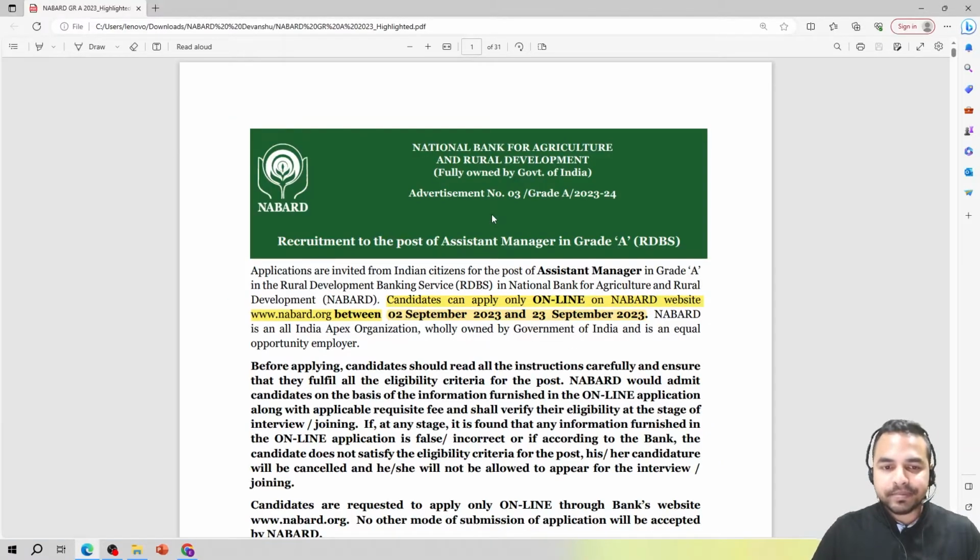So here you can see, as I told you, that this particular notification has been released by the NABARD, and it says that candidates can apply only online on the NABARD website. And what exactly are the dates?